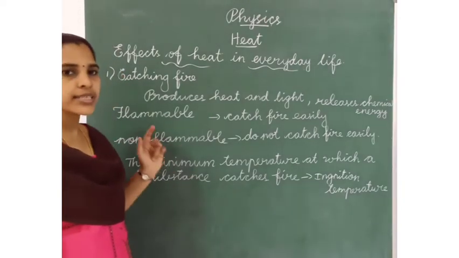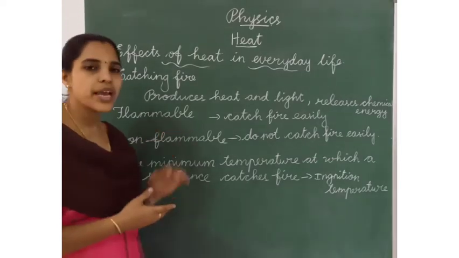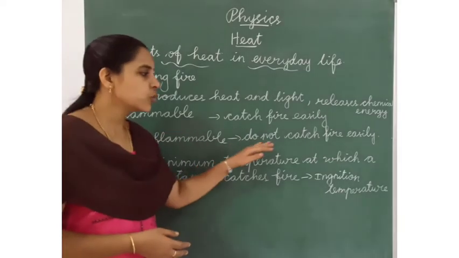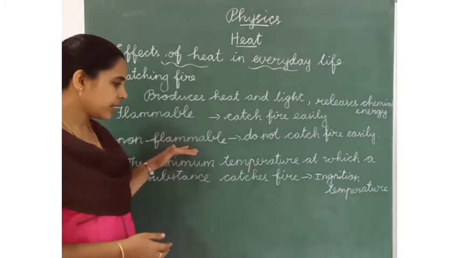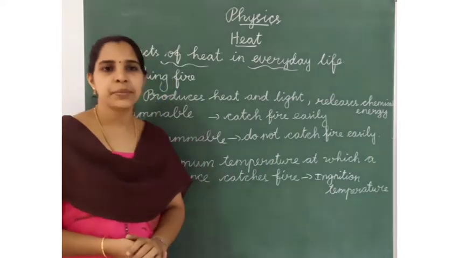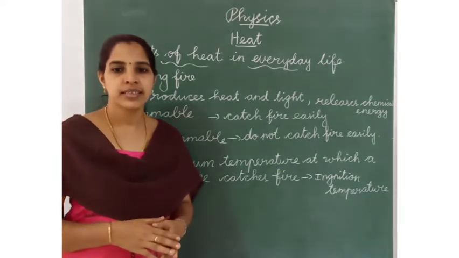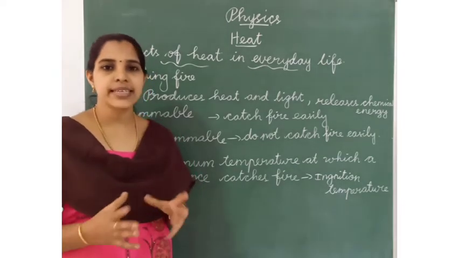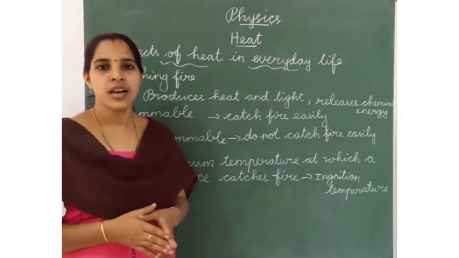And another type is non-flammable substances. Non-flammable substances do not catch fire easily, for example stone, sand, table, plastic chair, wall.